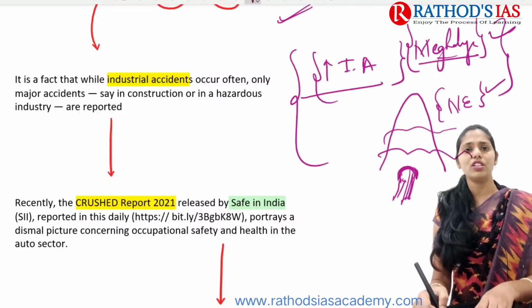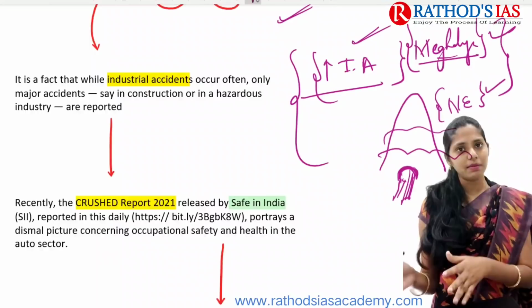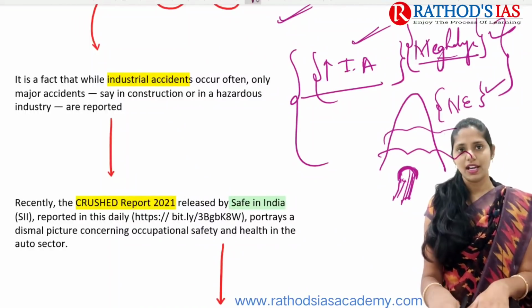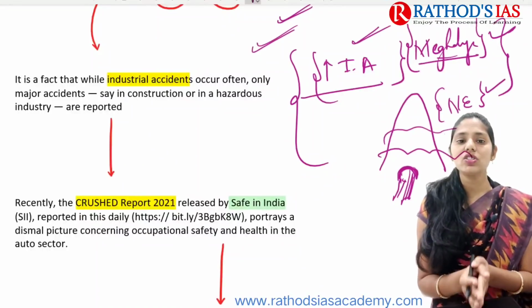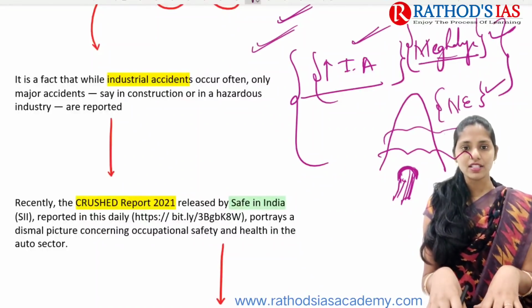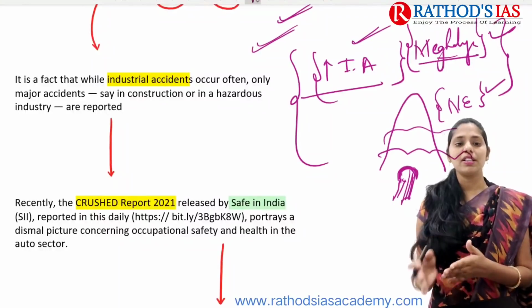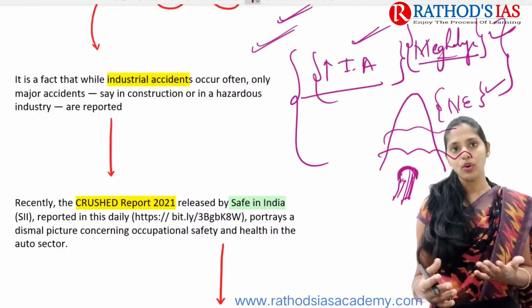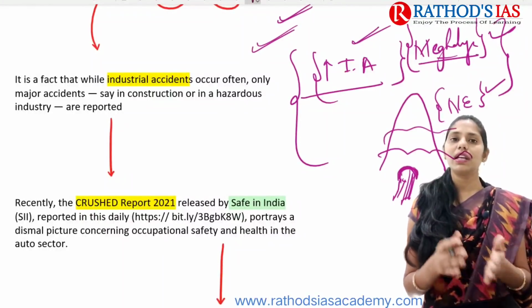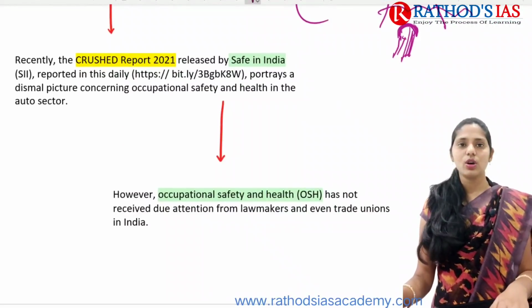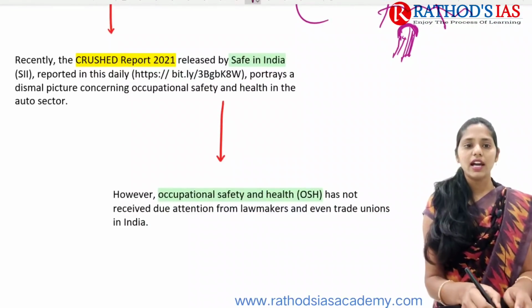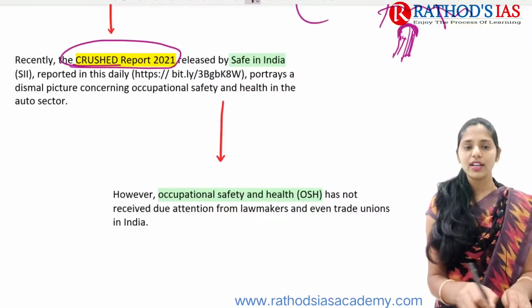Actually, this rat hole mining is bad, but illegally in some areas it is still continuing in the Meghalaya region. In this way, the number of industrial accidents is increasing. Especially in some hazardous industries they are commonly reported, and not only in hazardous industries but even in construction areas. Recently one report was released regarding occupational safety and health, the Crusher Report 2021.